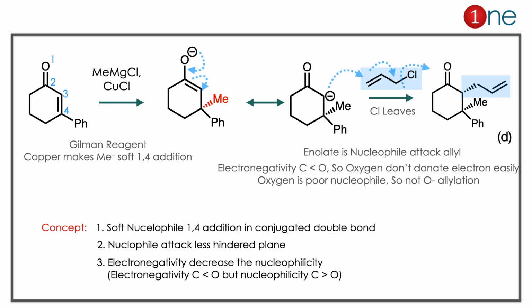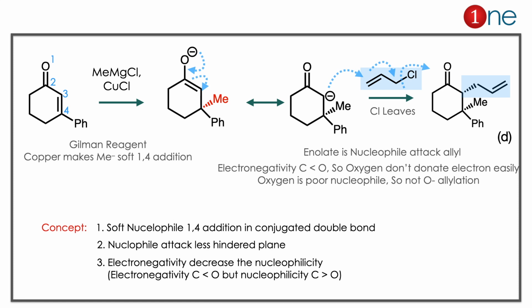Here methyl and allyl are in the same position because of steric reasons. So the product is clearly D there. Here the question involves many concepts. Why does O-methylation not happen? Because the nucleophilicity of carbon is higher than oxygen because of the electronegativity. Oxygen has higher electronegativity. Here are 3 important concepts you should learn.